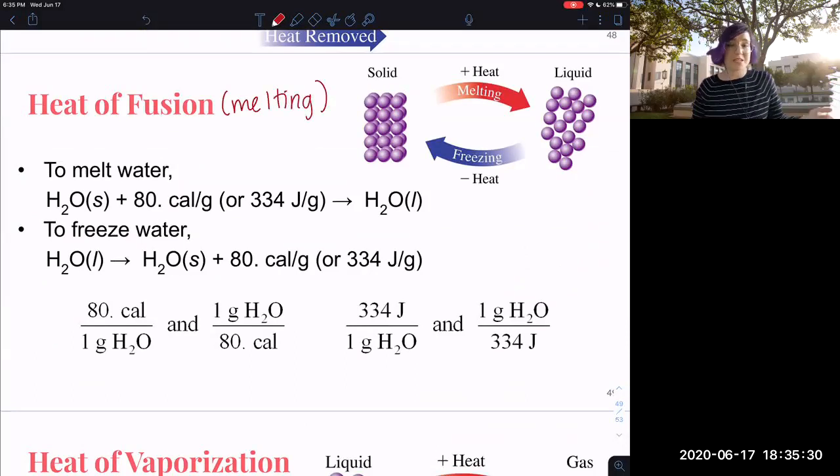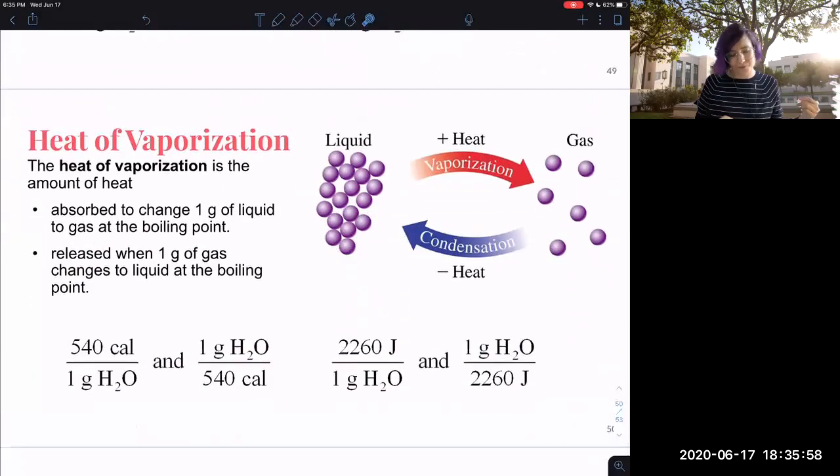So how much energy does it take to melt ice? Well, it takes 80 calories per gram, or 334 joules per gram. Look at that beautiful conversion. Just use it as a conversion. If you're adding the energy, you're melting. If you're releasing the energy, you're freezing. You could actually calculate, if you put this much ice in your ice tray, how much energy the fridge or the freezer has to pull out of your ice by using these numbers, if you're interested in doing that.